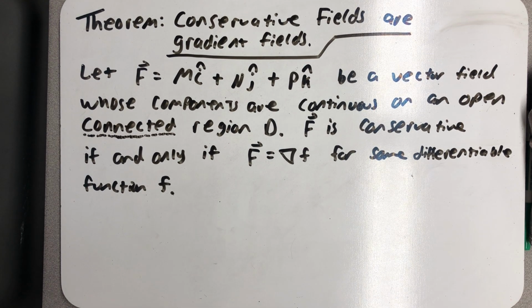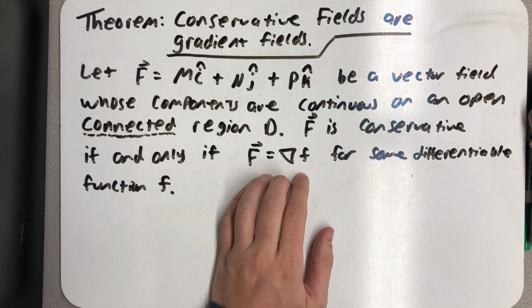Here we have an important theorem. Conservative fields are gradient fields. Let F equal Mi plus Nj plus Pk be a vector field whose components are continuous on an open and connected, and I need to talk about that word connected, region D. F is conservative if and only if F is a gradient field.